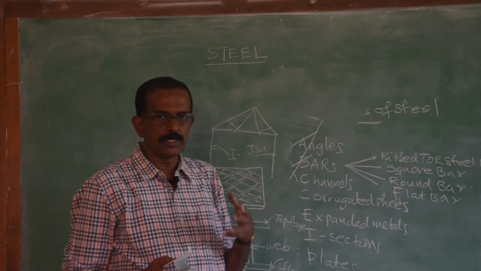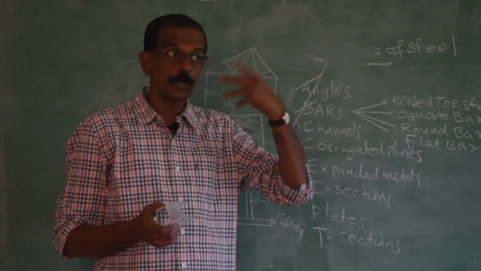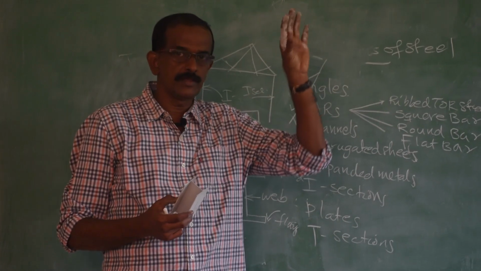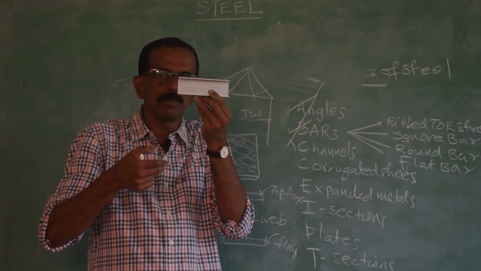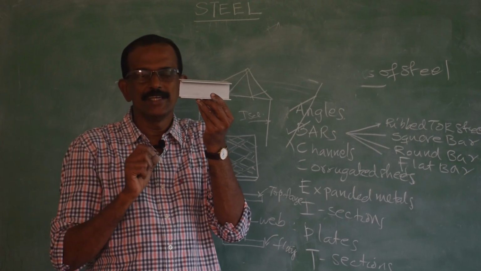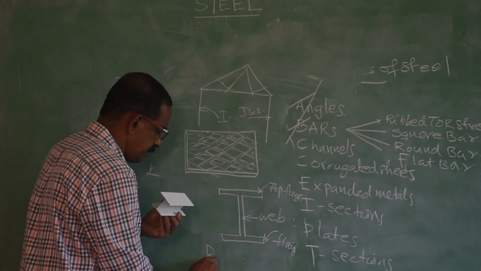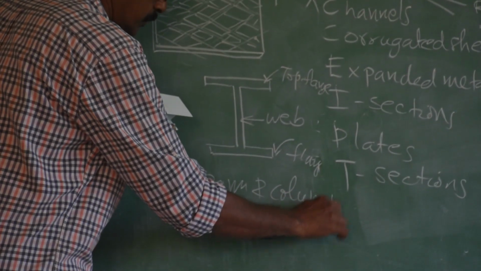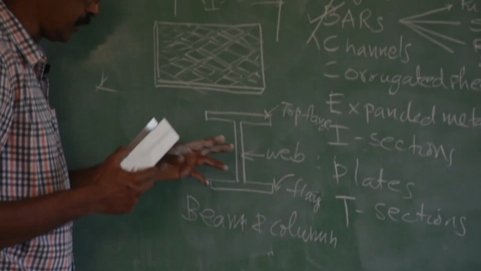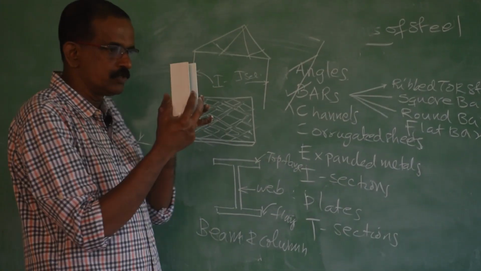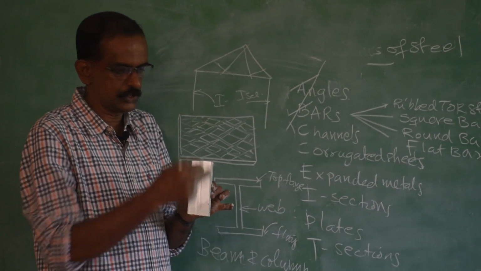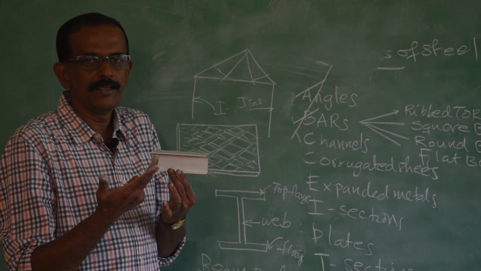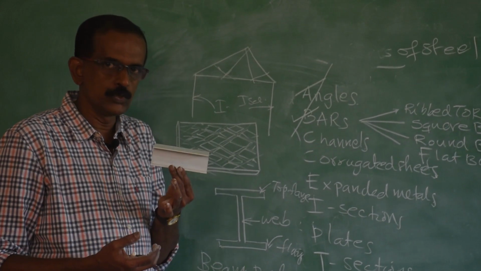So most of the room you would have seen columns. That concrete column can be replaced by an I section. Similarly, beams are there. That horizontal beams can be replaced by I section. So it can be used as beam, it can be used as column. So I sections are used as beam, used as column. If it is used as vertical member like this, that is called column. If it is used as horizontal member like this, that is called beam. So it is used as column, used as beam.